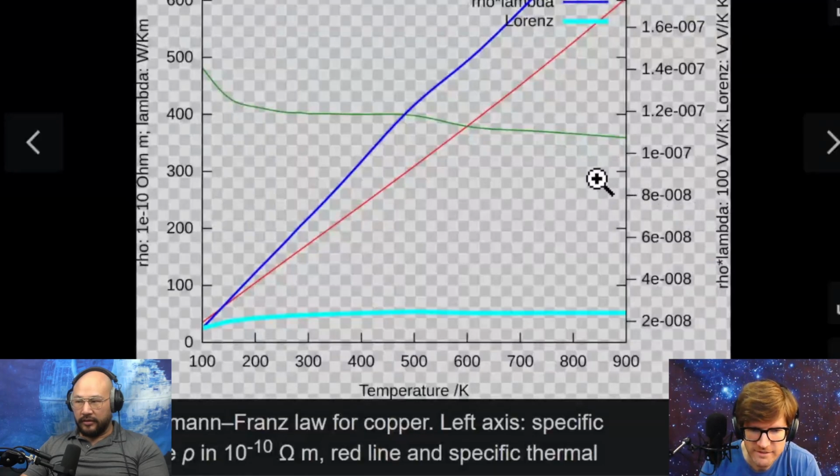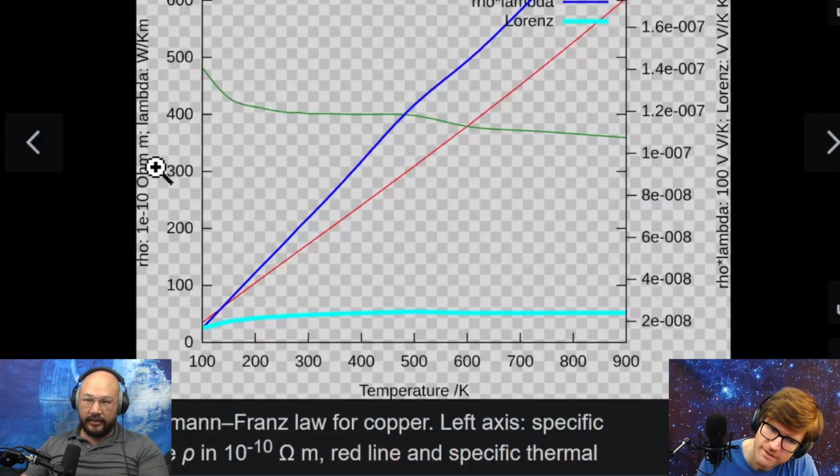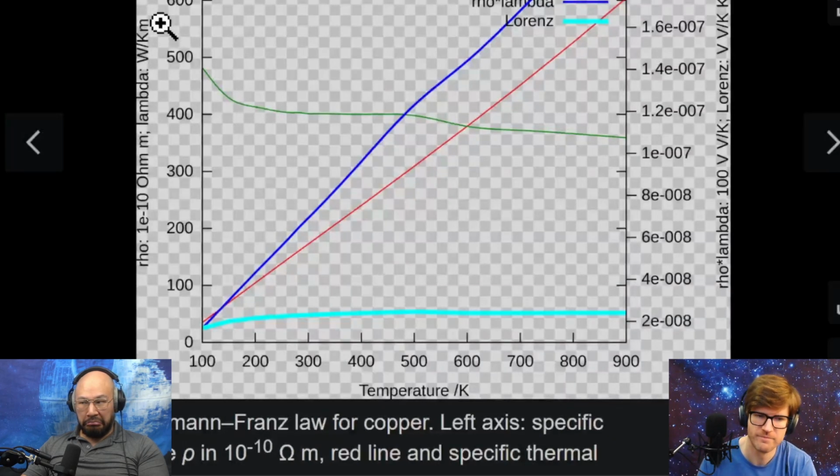So, hard to read this. Temperature is horizontal. You have the resistivity in ohm meters, and a second one, which is lambda, in watts per kilometer. Okay. So for a standard second.